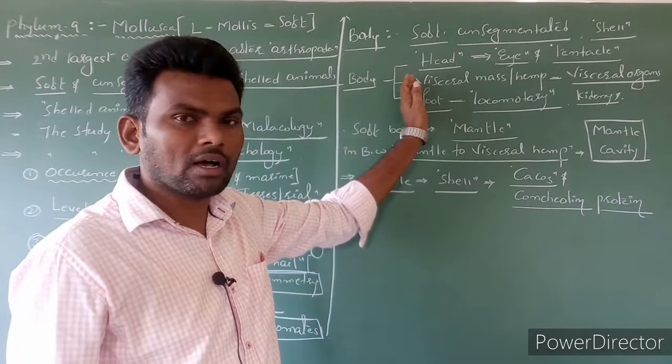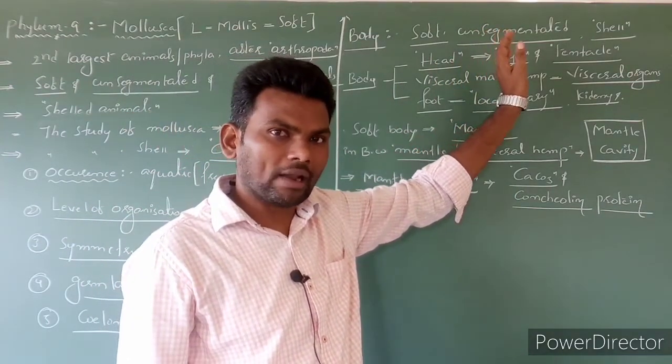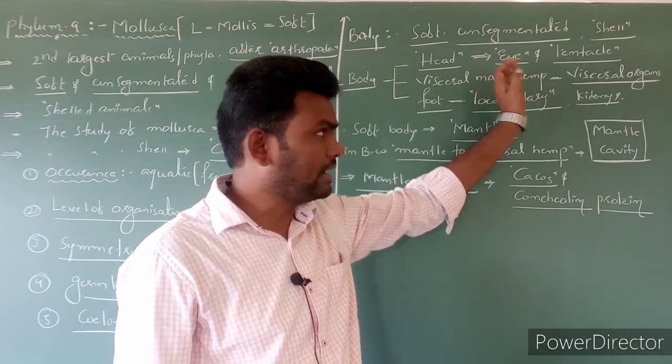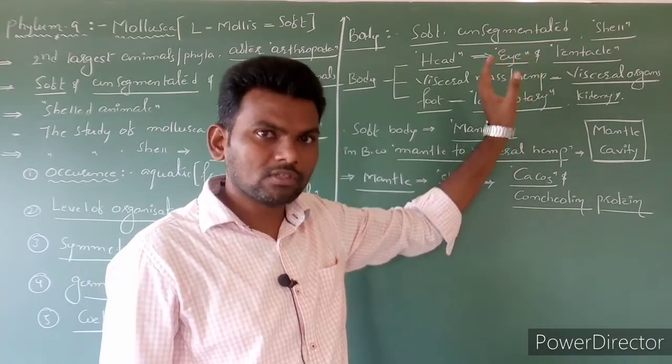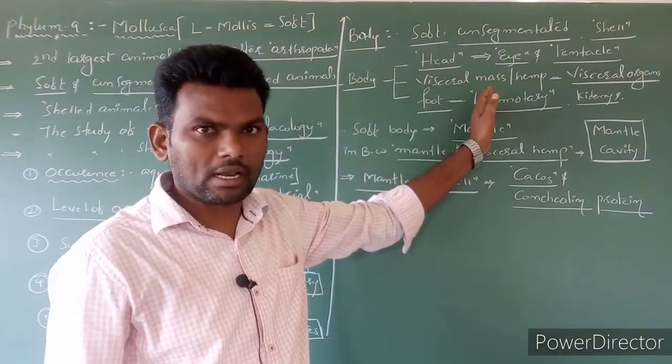Next one, the visceral mass or visceral hump, which contains visceral organs, that is internal organs like the kidney, lungs or intestine, the digestive system. These all are visceral organs. The foot is the locomotory organ.